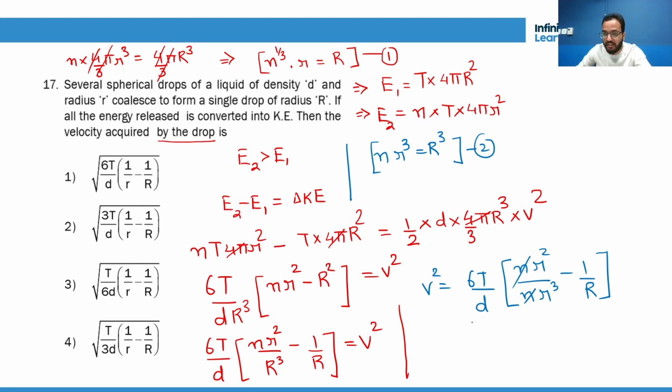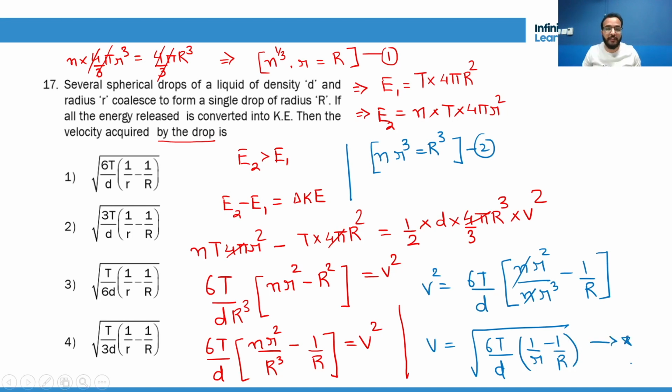So n gets cancelled, and V will be under root 6T by D into (1 by small r minus 1 by capital R). Got it? Yes or no? Okay, so let's move ahead now. Fantastic, so first option. This was a brilliant question.